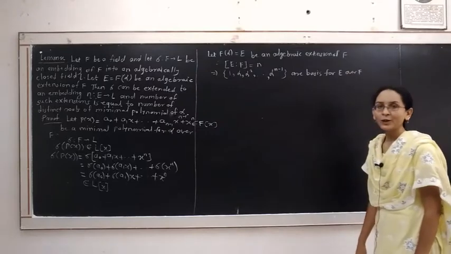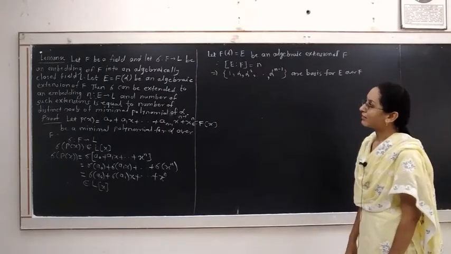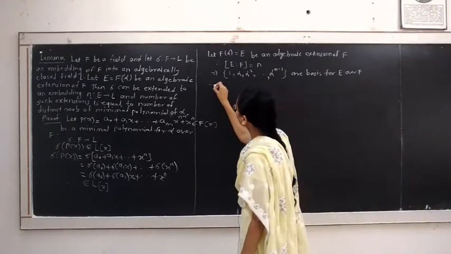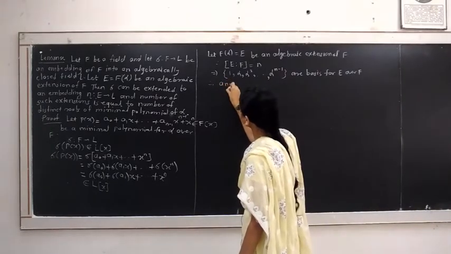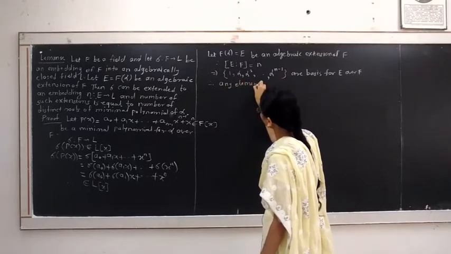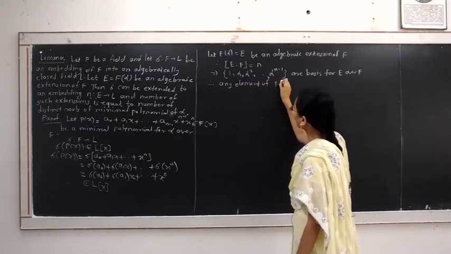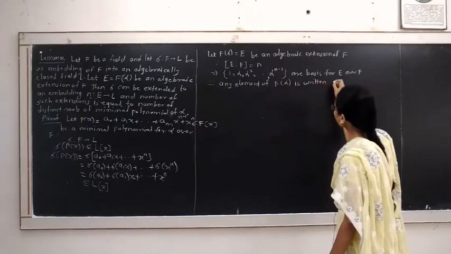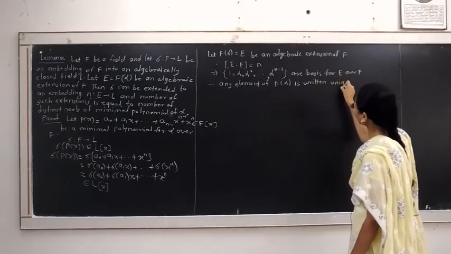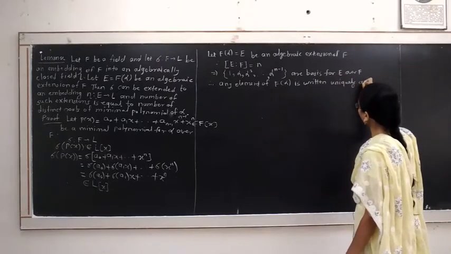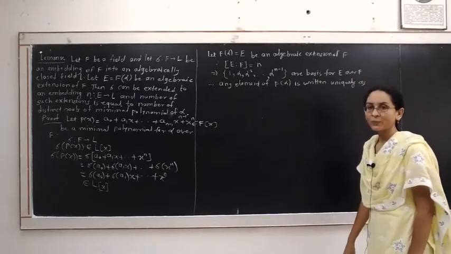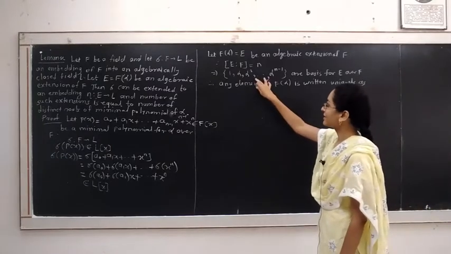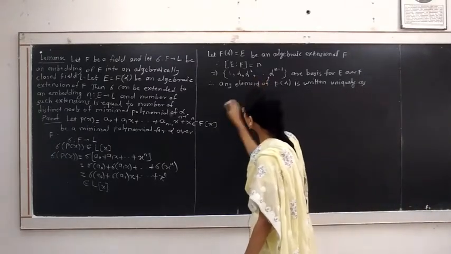Hence, any element of the field E or F of alpha is written uniquely as a linear combination of basis elements for F of alpha over F. But the basis elements are these n numbers.